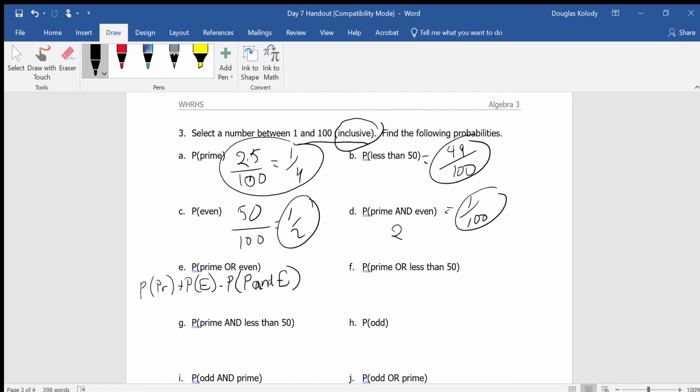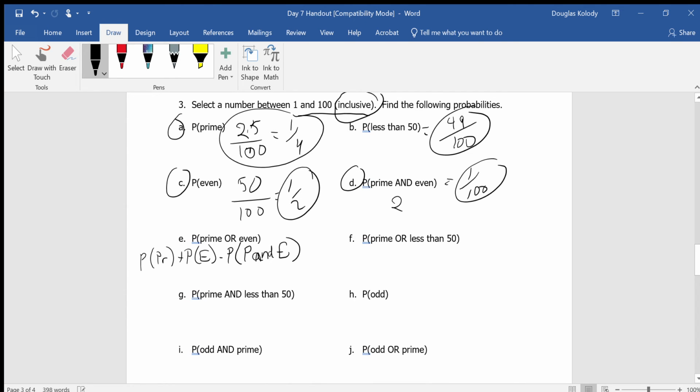But wait, didn't we answer all 3 of these questions already? Being prime is part A. Being even is part C. And being prime and even is part D. Hot dog. Let's do it.